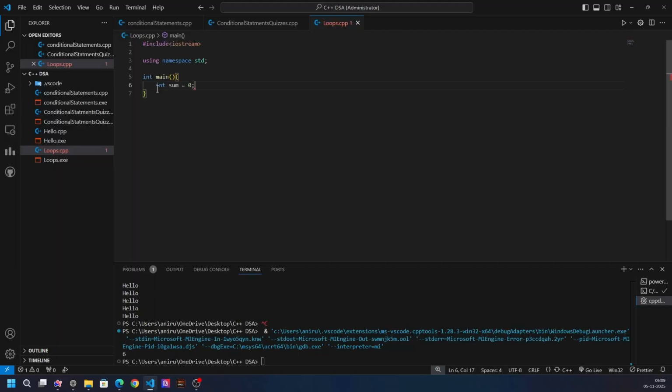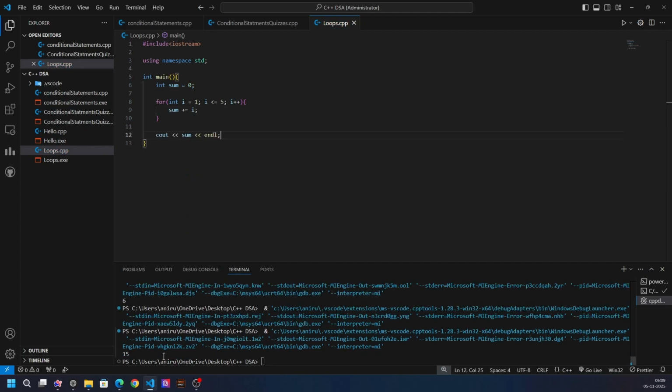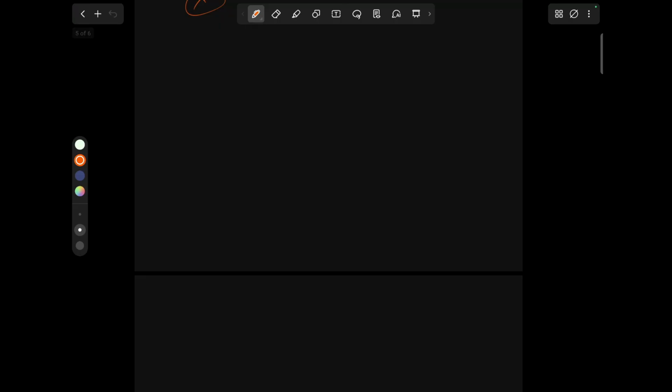Int sum equals 0, for int I equals 1, I less than equals 5, sum plus equals I, cout sum. Here you can see our answer is 15. You can also do the same program with the while loop and do while loop. Try it by yourself. Now let's look at the nested loop.